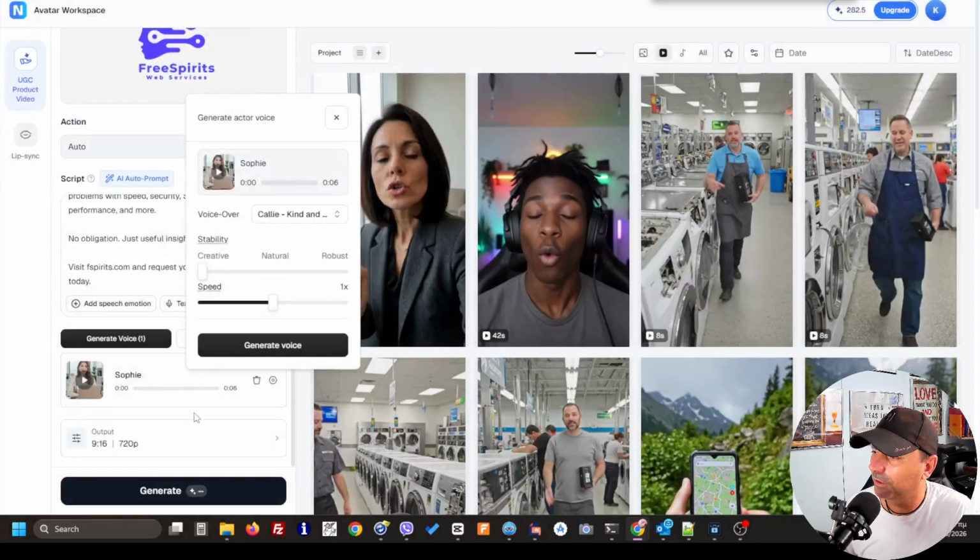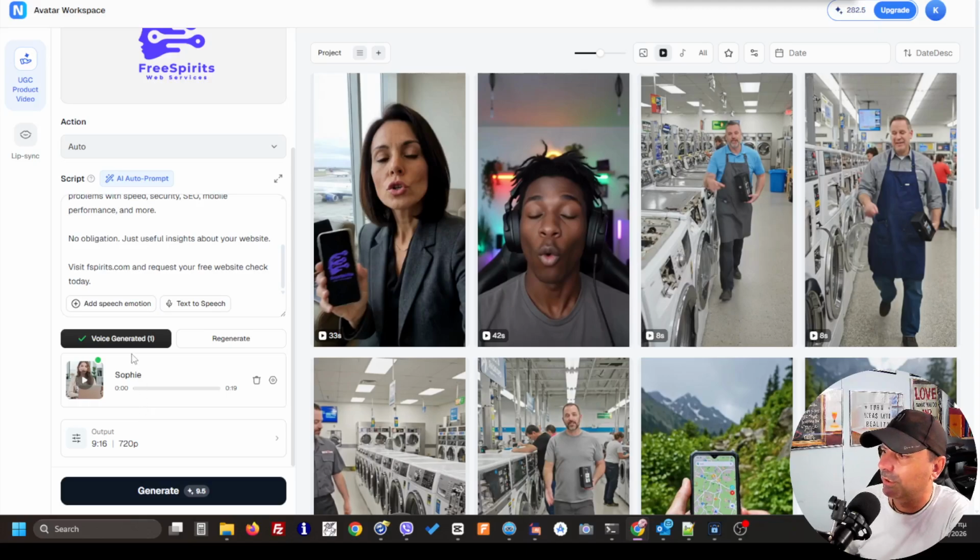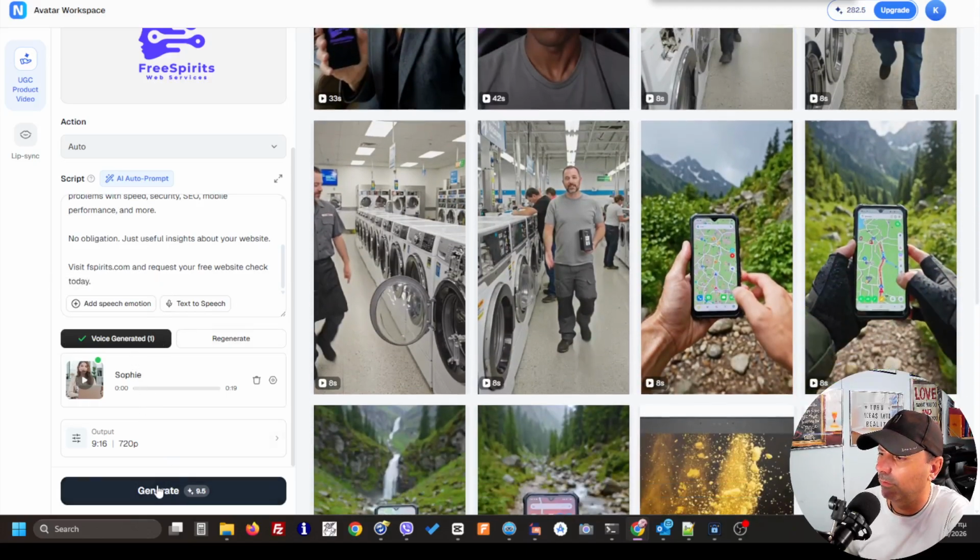I'm gonna select this voice, and over here I can just click generate voice. I'm just generating the voice very fast. The next step is to move on here and click generate the video. As you can see, it's gonna consume just 9.5 credits. And that's gonna be a surprise for you. This amazing platform has a special offer. All the new users get 20 credits after registration.